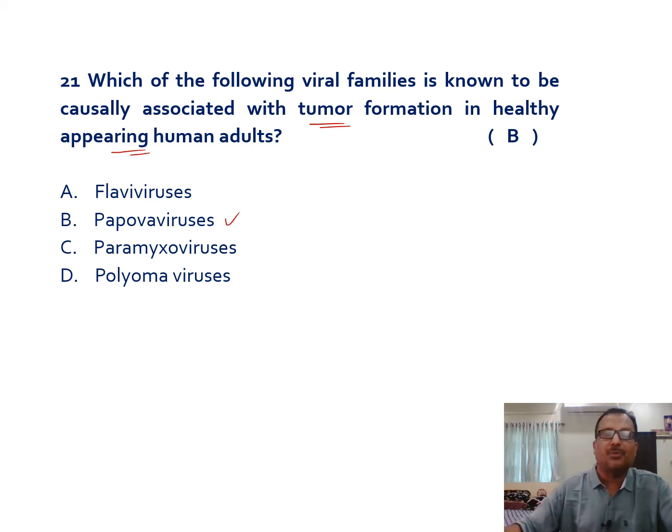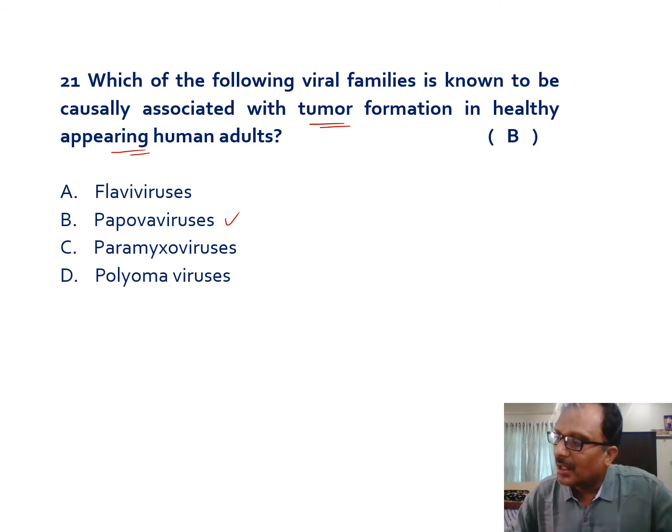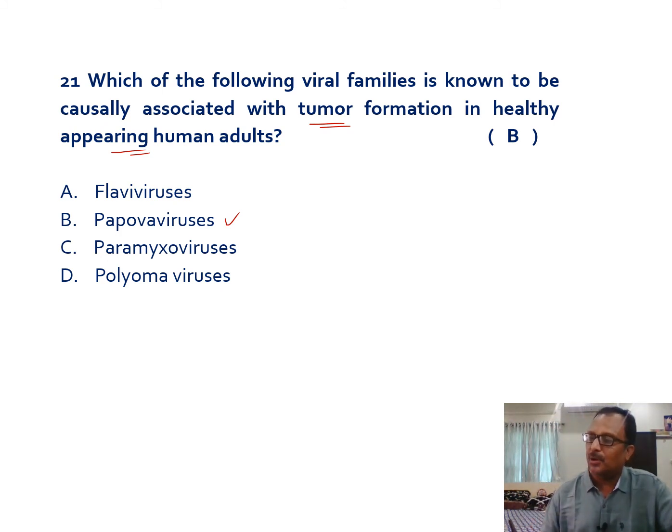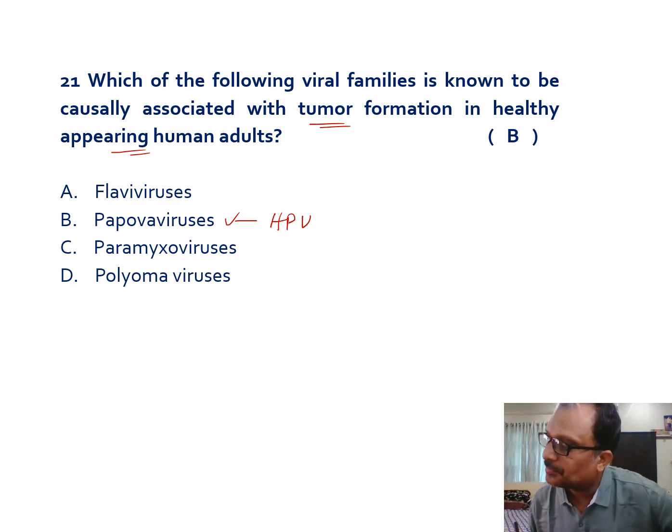Here again, see the importance of these viruses: the human papilloma virus usually causes cervical cancers, and squamous cell carcinomas of the respiratory tract also. And the next one is flaviviruses.